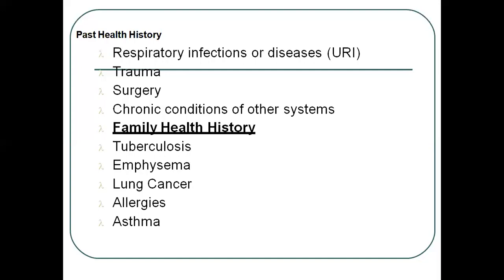Then next we have to ask about the family history. In family history we have to ask about the patient's relatives in the family, whether tuberculosis, emphysema, lung cancer, allergies or asthma is present in their family history or not.